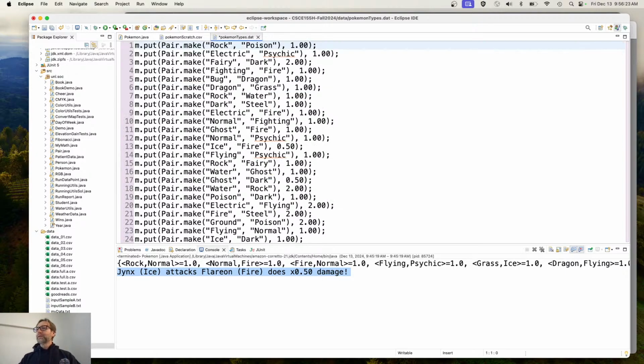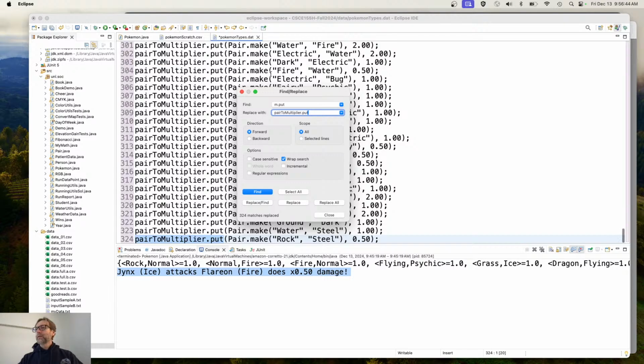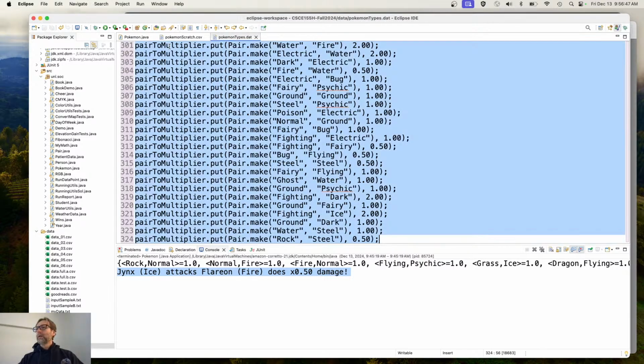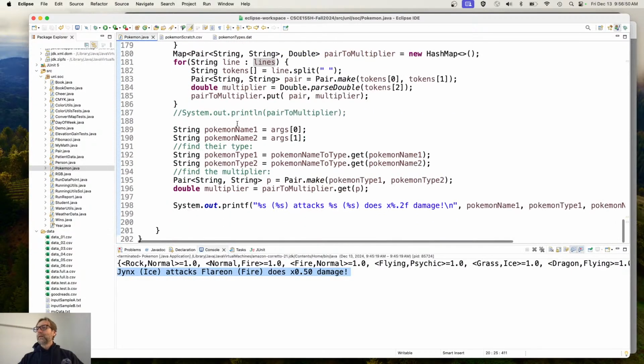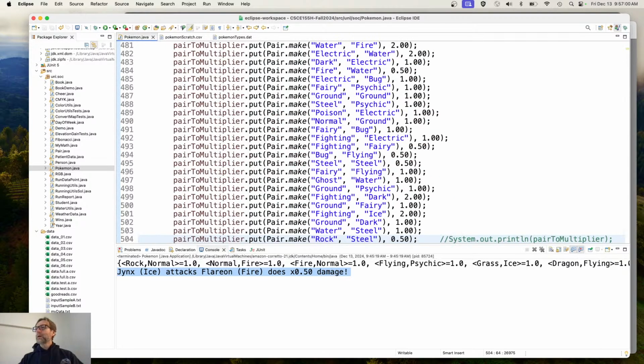And whatever M was. Now you could just use non-regular expressions here, M dot put to, and let's go ahead and get rid of regular expressions. So what was it before? Pair, Pokemon pair or pair? Pair to multiplier, dot put. Replace all that. There we go. And pair to multiplier, yeah. Okay, so we can get rid of all this stuff now. And I've got no file IO whatsoever.